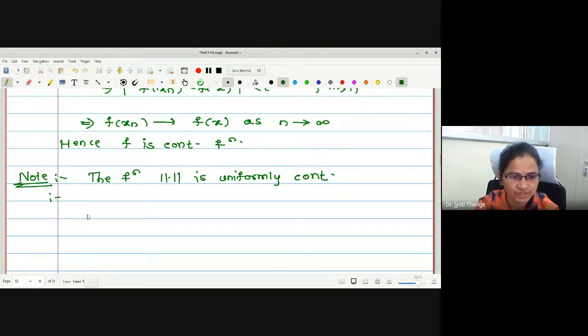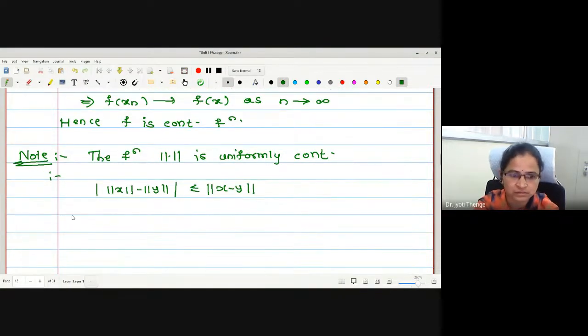Why uniformly continuous? Because we know this result. Now, by taking delta equal to epsilon, we get the following.